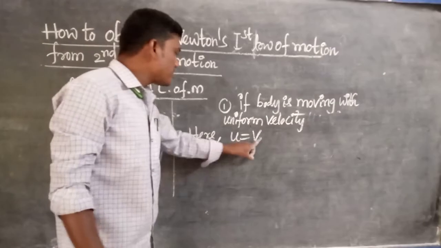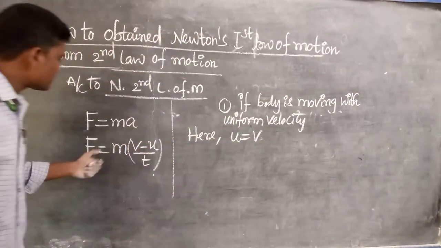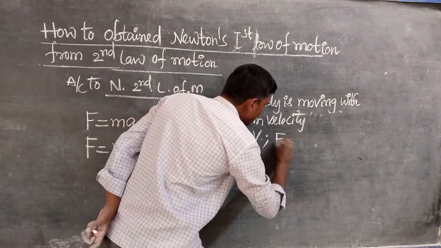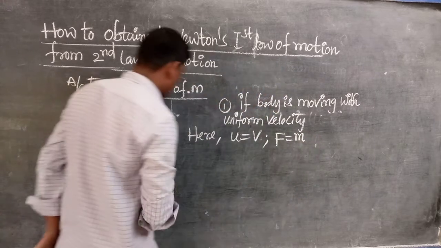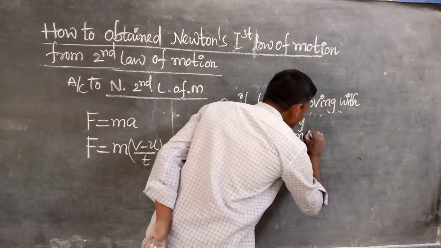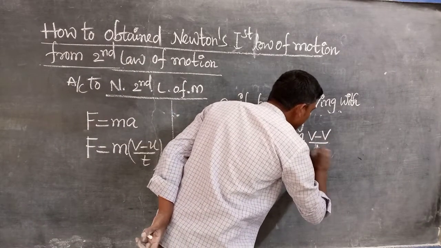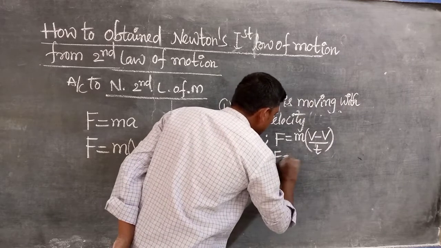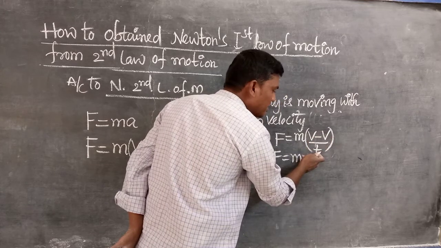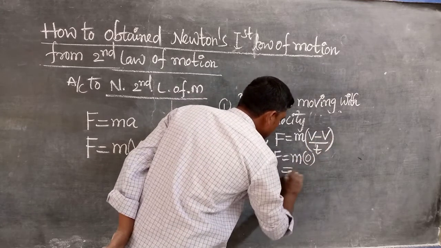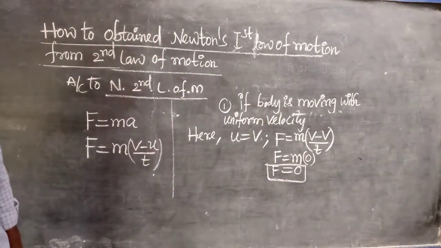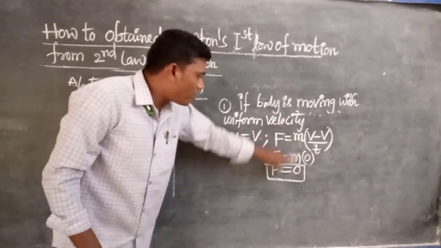If u equals v, we substitute this value in the second law of motion. F is equal to m of, since u is equal to v, in place of u we substitute v, (v minus v) upon t. Then F is equal to m into (v minus v), which is nothing but 0. 0 divided by anything is 0, so m into 0 is equal to 0. What is the meaning of that? The force acting on the body is 0.